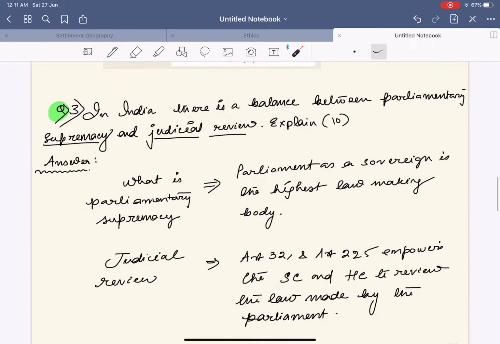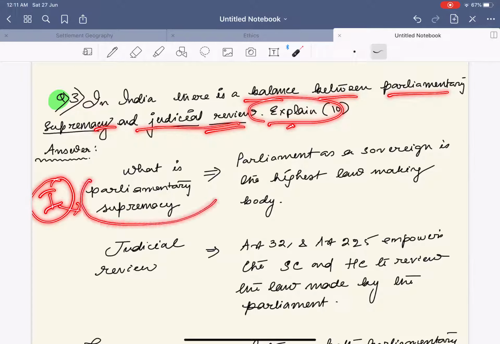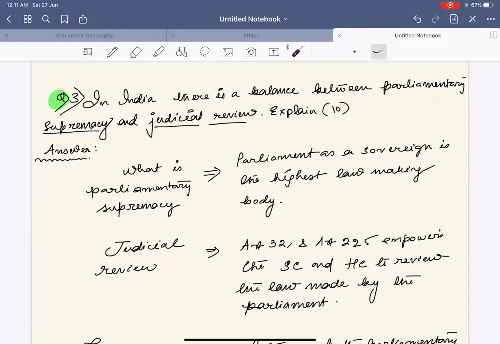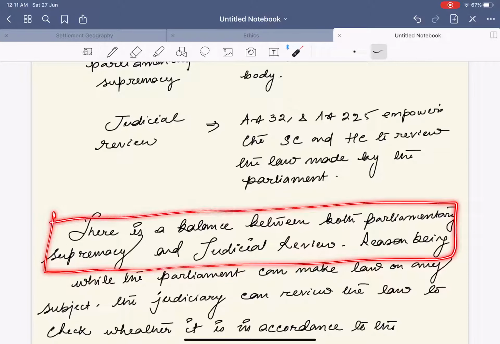Simple. Next, third question. In India, there is a balance between parliamentary supremacy and judicial review. Explain. In this context, in your introduction itself, you need to explain what parliamentary supremacy is, and then explain what judicial review is. And in the body itself, you have to write why there is a balance between them.